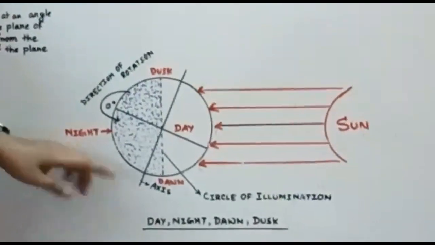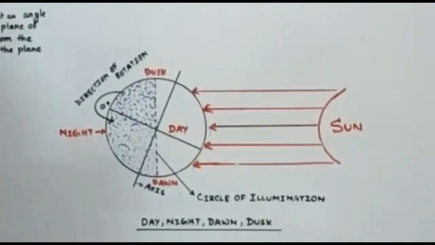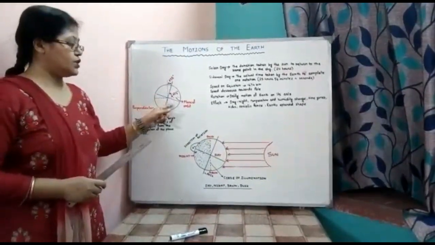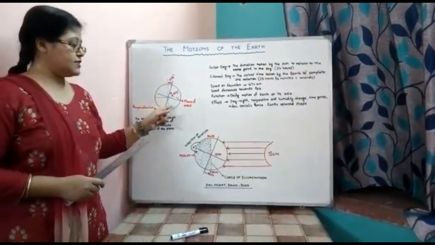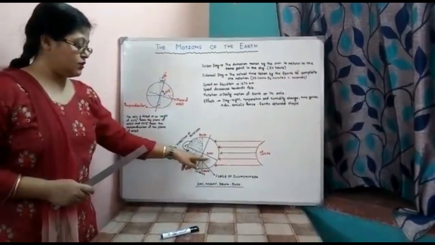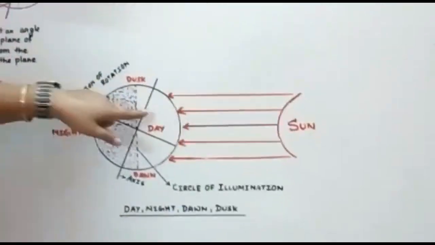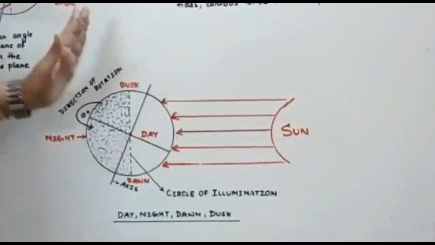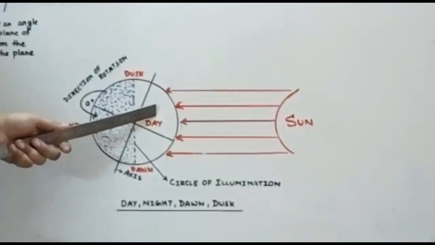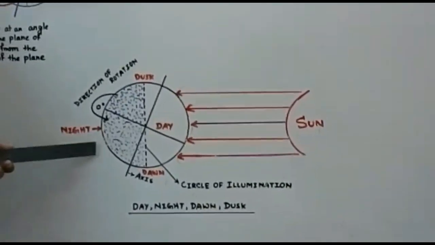Now rotation, what is rotation? I told you that rotation is a motion. It is actually a daily motion. When earth rotates around its own axis, it is called rotation. One rotation takes 24 hours. The main effect of this rotation is the occurrence of day and night. The sun gives its rays to the earth, but as only half of the portion is getting the sun's rays, that half has day, and the other portion which remains in the darkness is night.